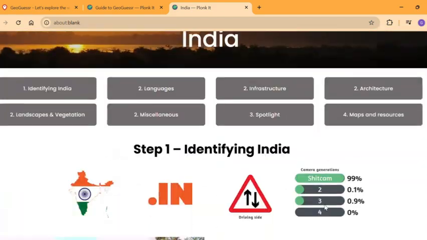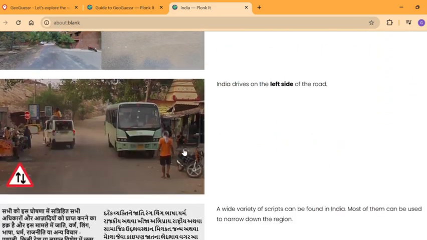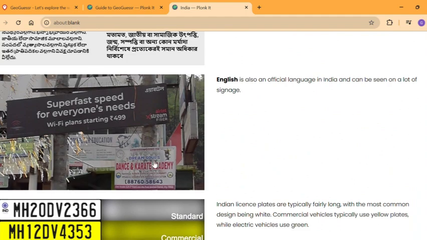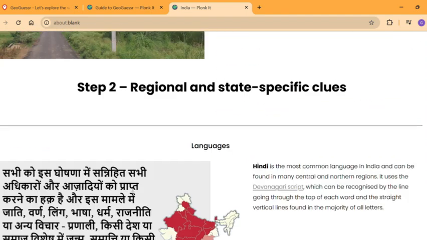So our first step is done. We were able to identify India. It has crop cam, it has generation 3 trackers sometimes, the right and left hand side of the road, languages, English, and then these poles. Yeah, this and this. So that's it.